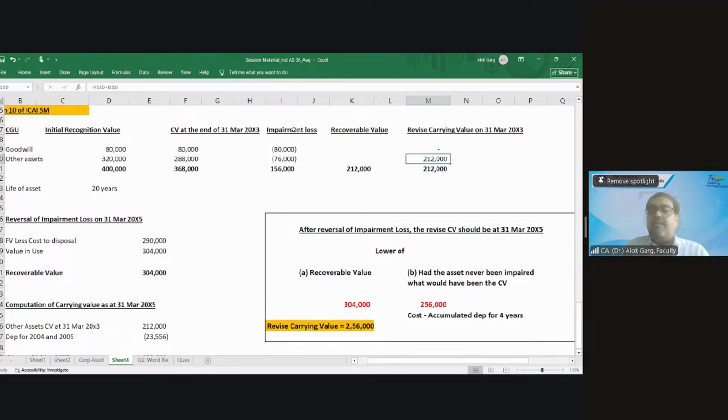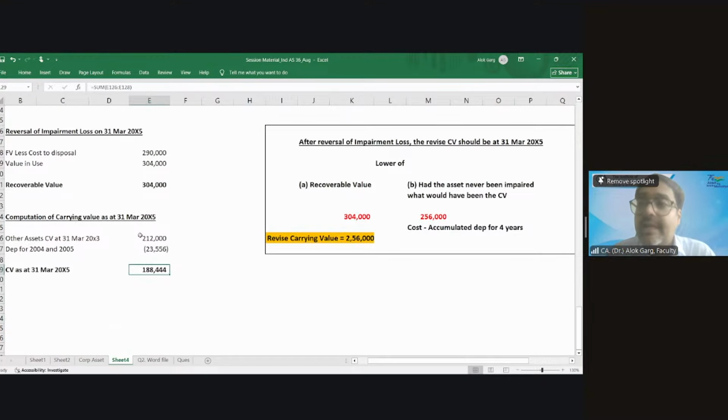Then after completing the 3rd year of articleship, your boss requested, Sanjay, can you please finalize the balance sheet for this year also? You went there. And again you told management, please depreciate. And when they depreciated, you got a carrying value in the balance sheet of 188,444. And since you are a chartered accountant, you told them, "Boss, there is a favorable indicator because your license has resumed. So you have to check the recoverable value also." So again, they checked the recoverable value, right? They said 3,04,000.